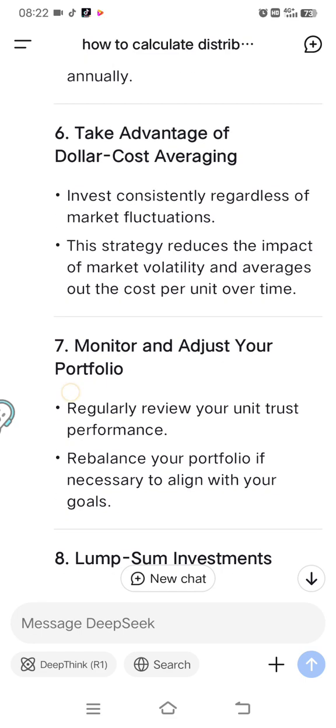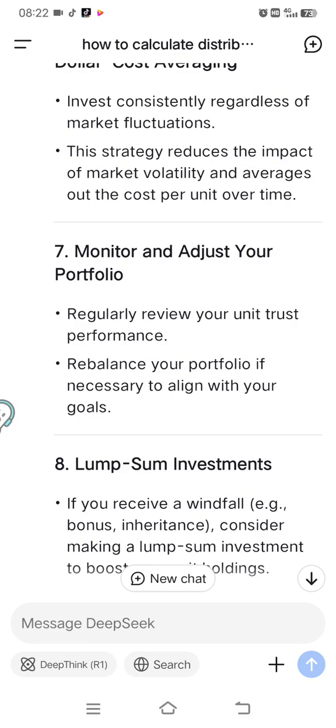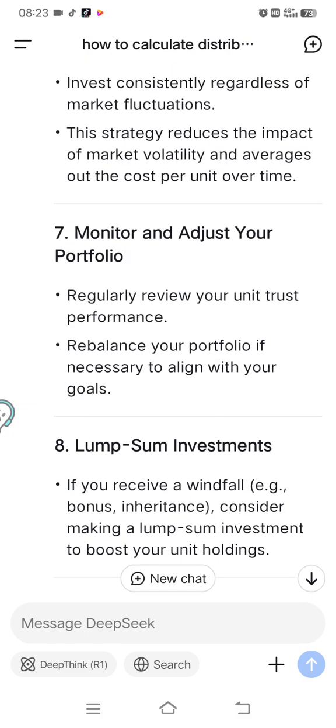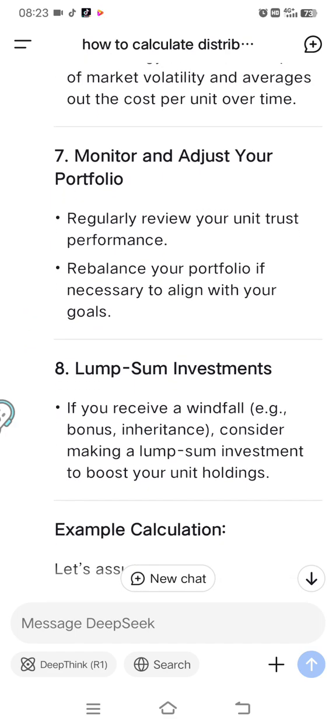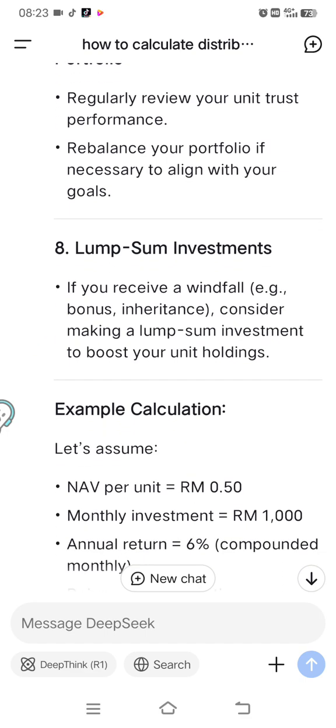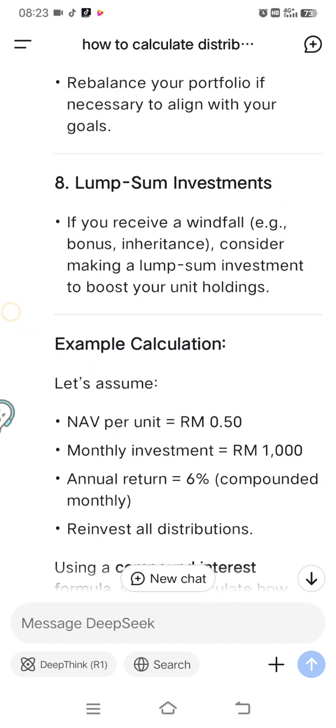So number seven, monitor and adjust your portfolio. Regularly review your unit trust performance, and rebalance your portfolio if necessary to align with your goal. So monitor, and you need to adjust your portfolio. Okay, you may want a little bit of equity, bond, mixed asset, it depends. But net to net, it's all about getting 1 million units. So number eight, lump sum investment. If you receive a windfall, for example bonus or inheritance, consider making a lump sum investment to boost your unit holding.